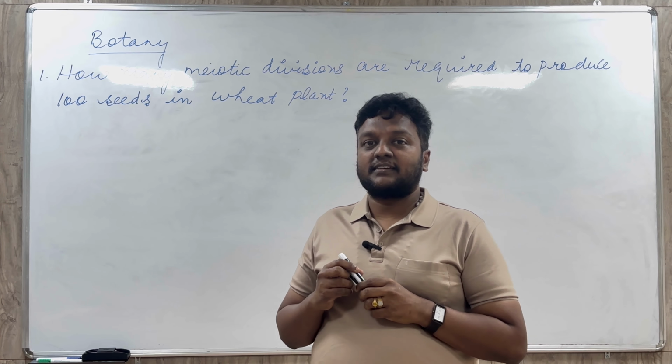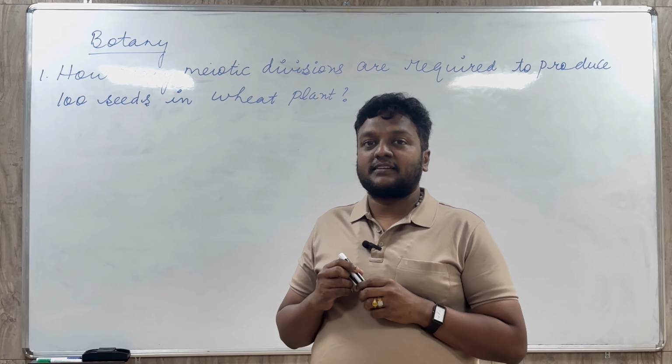The binomial name, the botanical name of the plant, is Triticum vulgare. This you have to keep in mind. This is the binomial nomenclature of the wheat plant, and this is a monocotyledonous variety that you have to keep in mind.